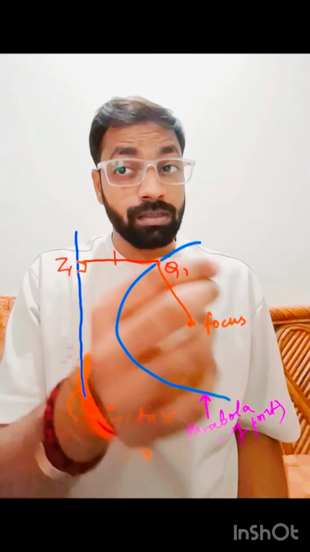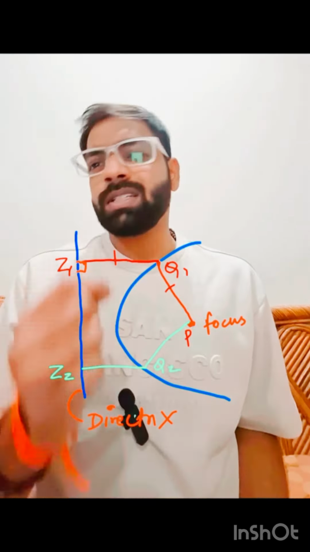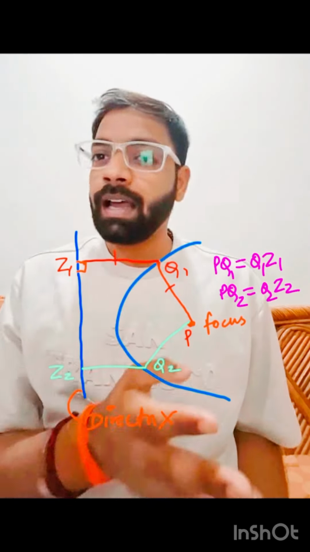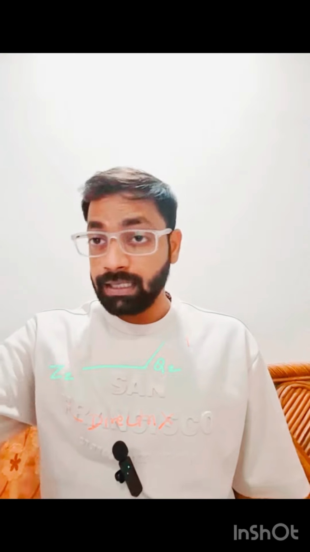A parabola is the locus of a point which moves in a plane such that its distance from a fixed point and a fixed line is equal. The fixed point is the focus and the fixed line is the directrix. There are actually four kinds of standard parabola.